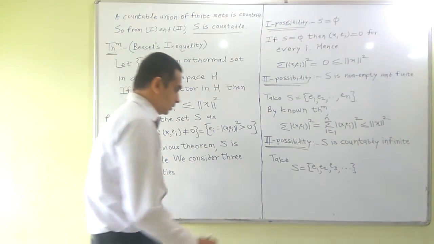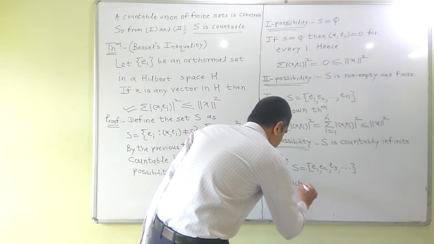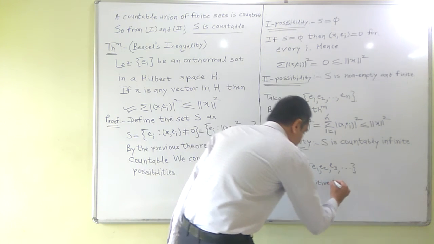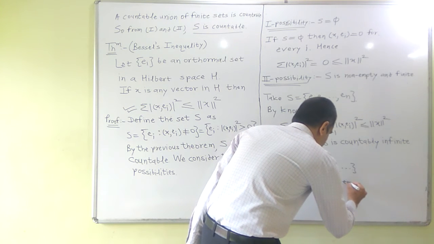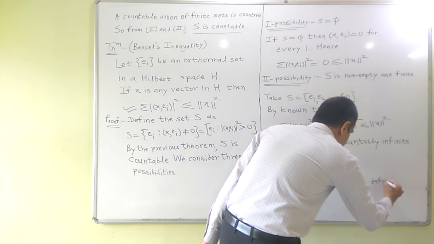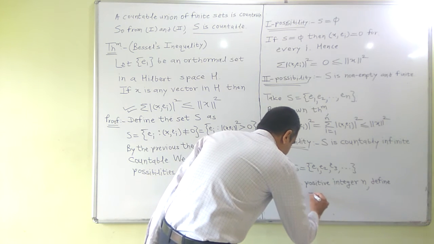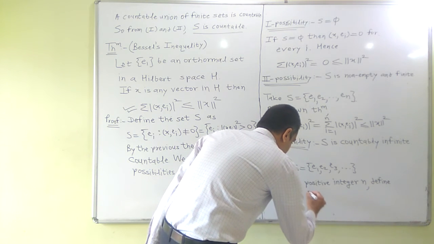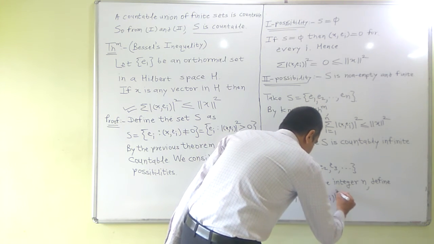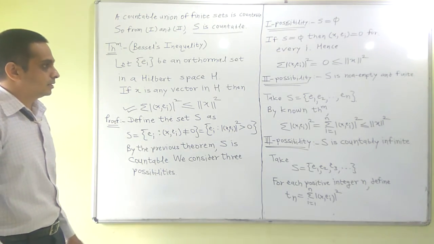For each positive integer n, define the sequence Tn as the sum for i equal to 1 to n of |⟨x, e_i⟩|².